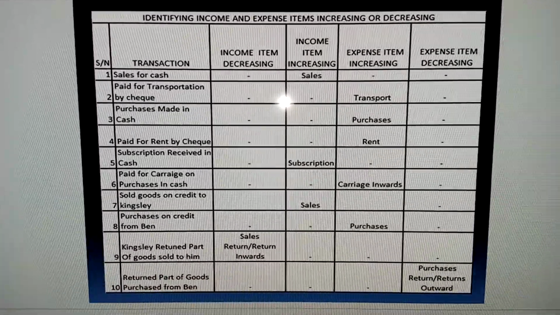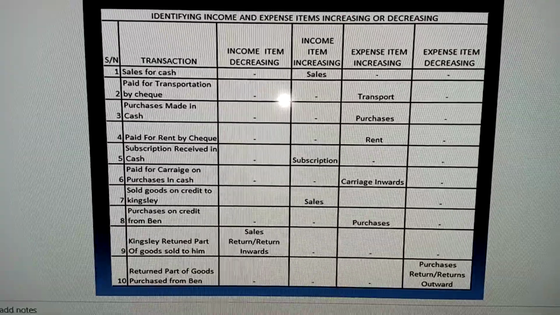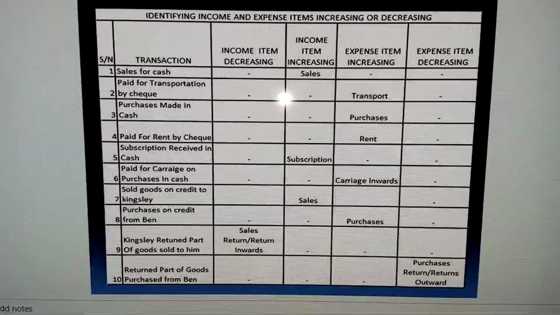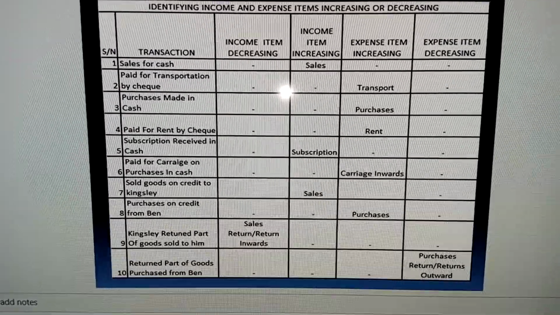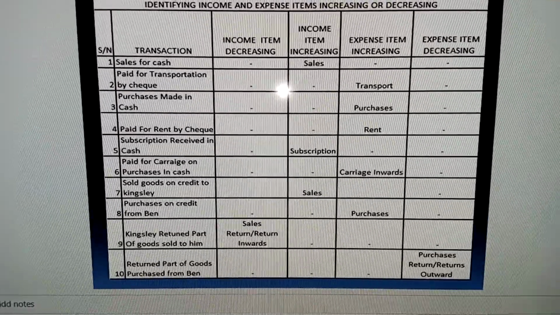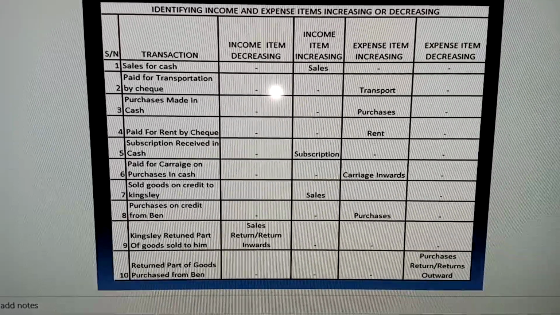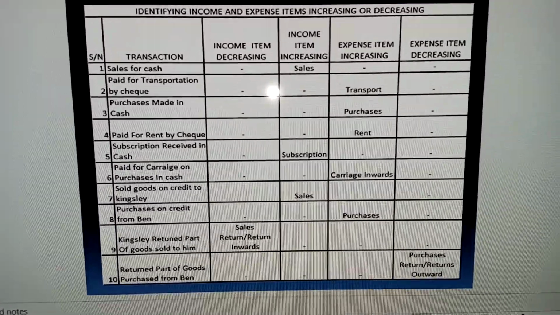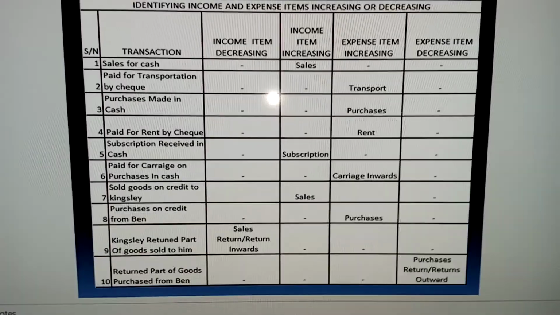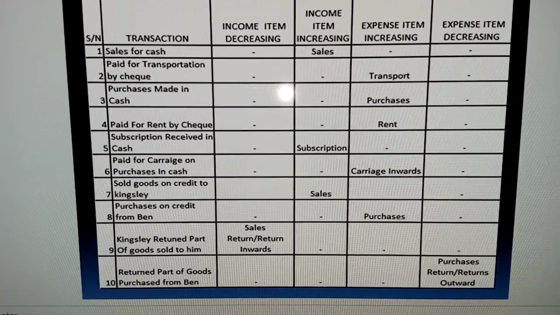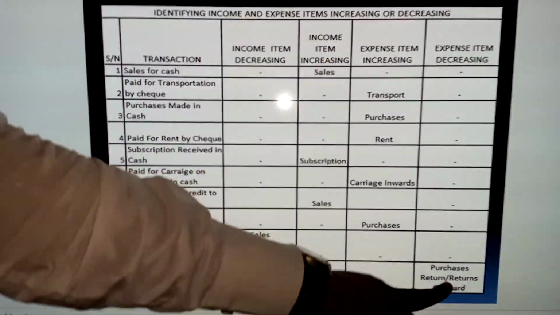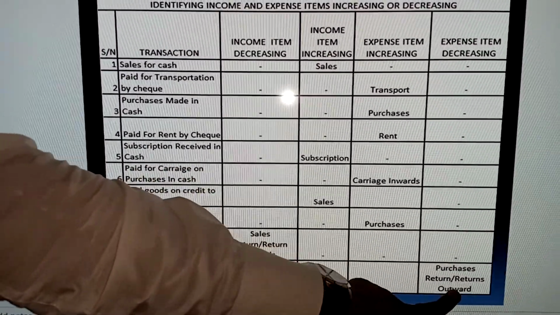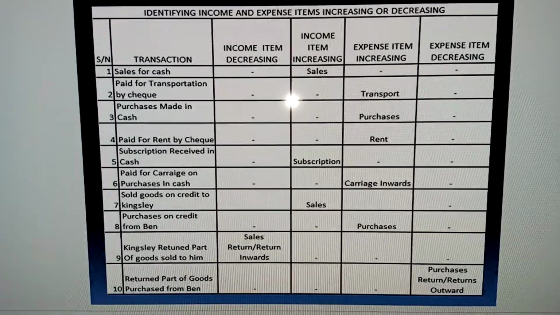The next one says return part of goods purchased from Ben. Remember, we purchased from Ben. Now we're returning part of it. So if we purchased goods worth 1 million and return 200,000 worth, that means what we have purchased initially will reduce by 200,000. And what do we use to represent the reduction in purchases? We use returns outward, or purchases returns. You can see here expense decreasing. So purchases return, or returns outward.